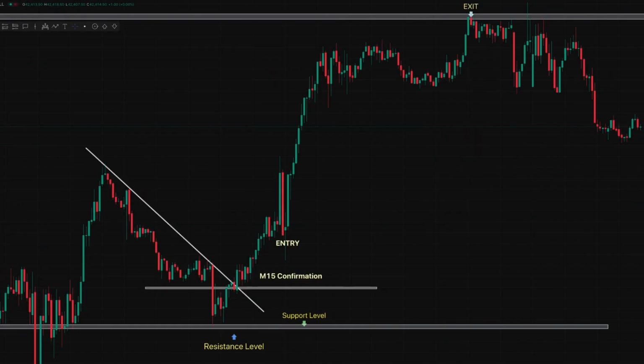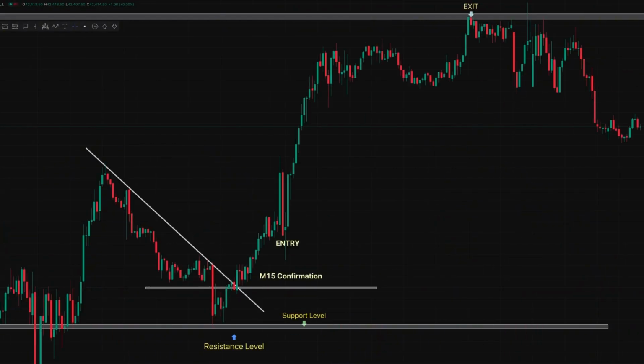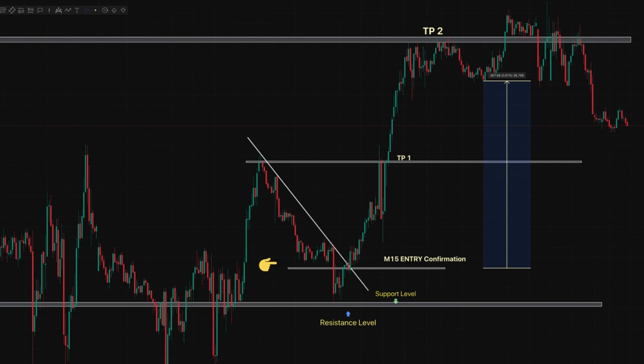This is the 15 minutes time frame. The same structure gave us a 15 minutes candle confirmation for entry. Why? Price is fractal in nature. The same thing happened in 15 minutes again, which happened before in 4 hours. Structure within structure will occur concurrently. So in 15 minutes, this is the support level. This is our entry model, 15 minutes confirmation. Take your profit at the next high. This is take profit 1 and the market played out effectively.